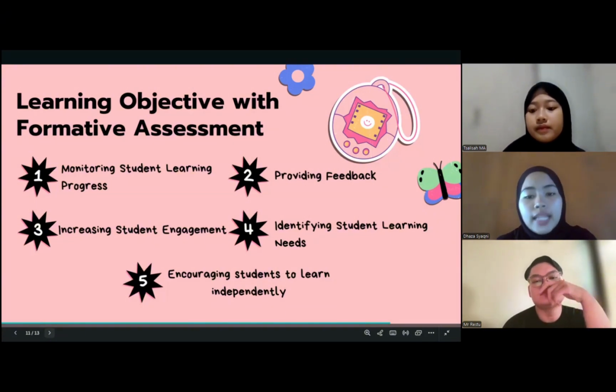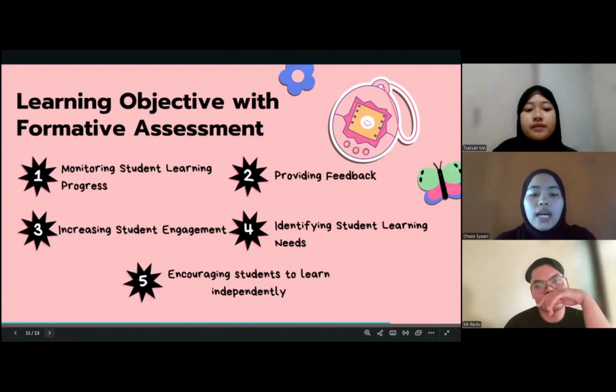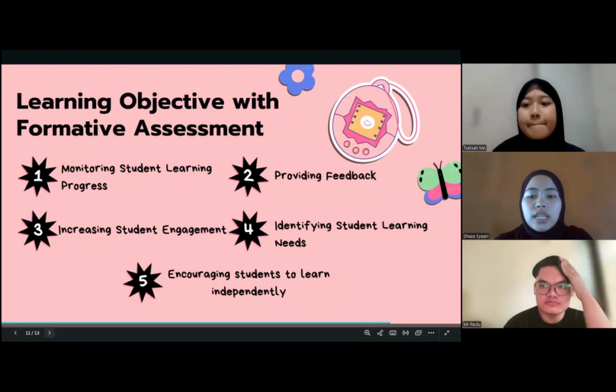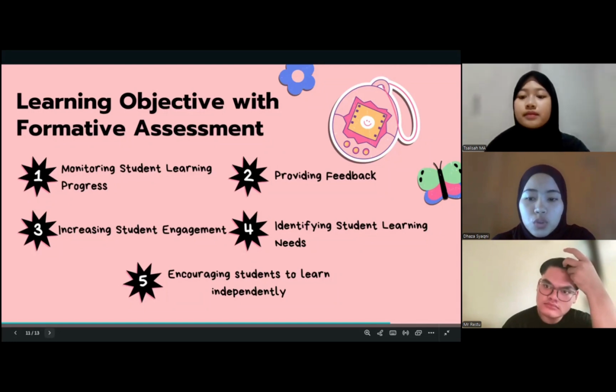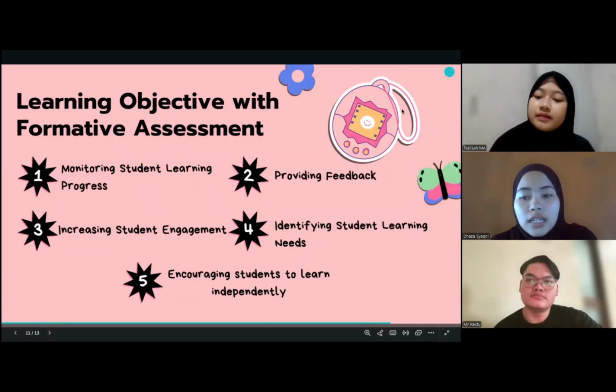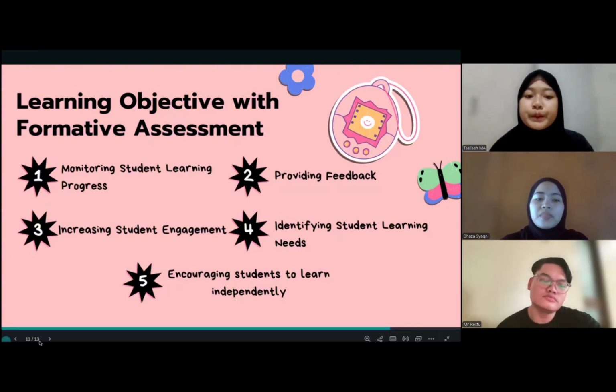The second is providing feedback. In this case, the teacher can provide feedback, so the students can directly receive feedback on their strengths and weaknesses.